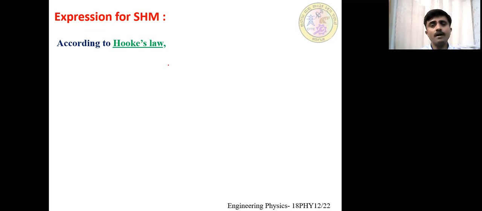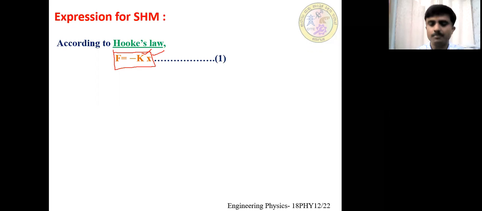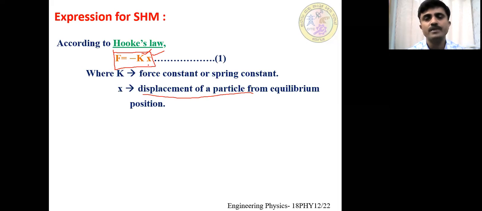Now, dear students, according to Hooke's law, what is the equation? F is equal to minus kx. Mathematically, F is equal to minus k into x. Here, k is the spring constant or force constant, and x is the displacement of the particle from the mean position. Why do we have a negative sign? Because force and displacement are in opposite directions in a particle executing simple harmonic motion.